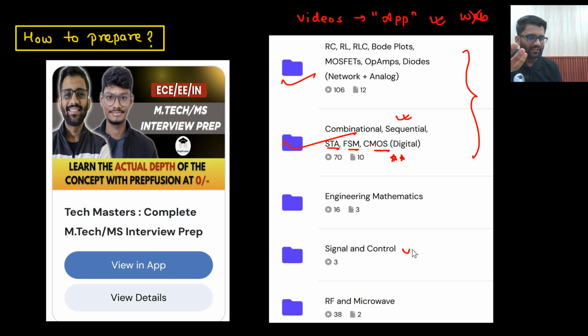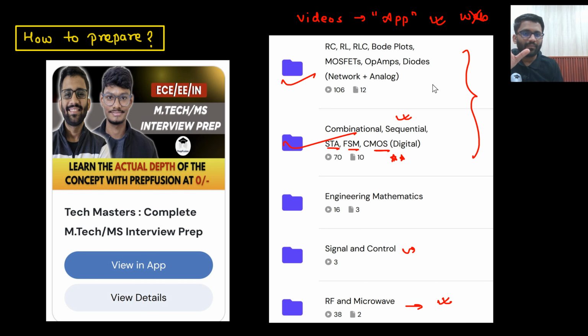In control system we have just covered the frequency response part: Nyquist, Bode, root locus, polar. So the frequency response part has been covered here. And then in RF and microwave, this is less important. This is the least important out of all these things. In that part we are covering transmission line, waveguides or antenna, or basic EM wave. These parts have been covered in RF and microwave, but that is much less important than all these.